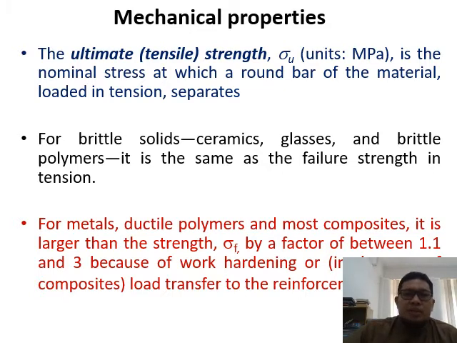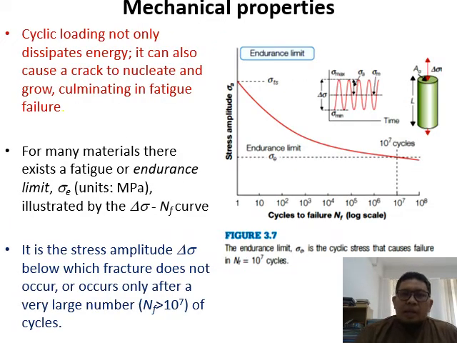Another mechanical property that can be used as a design requirement is, for example, cyclic loading, which contributes the data for the fatigue strength. As you know, if you have the fracture stress or tensile stress, that gives the ultimate tensile strength. For example, a very high load can be applied to a certain material one time only.